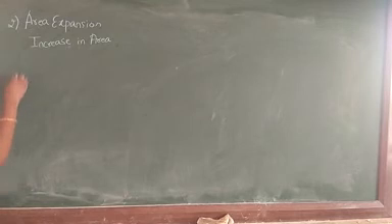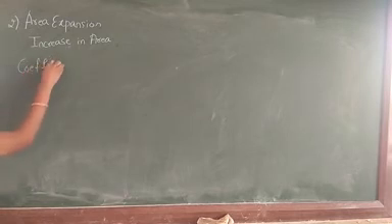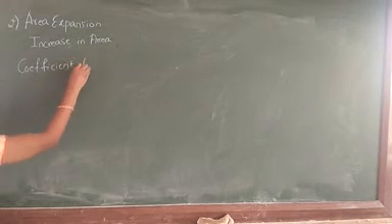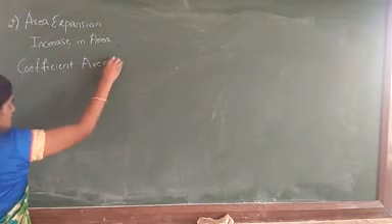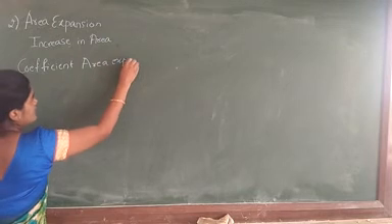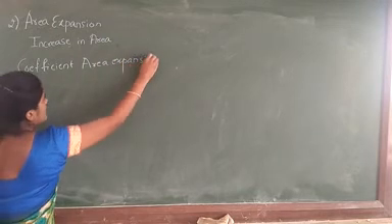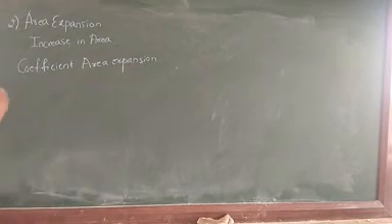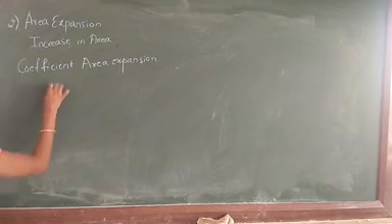The coefficient of area expansion can be denoted as beta.